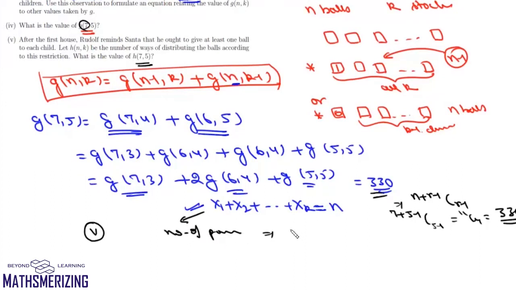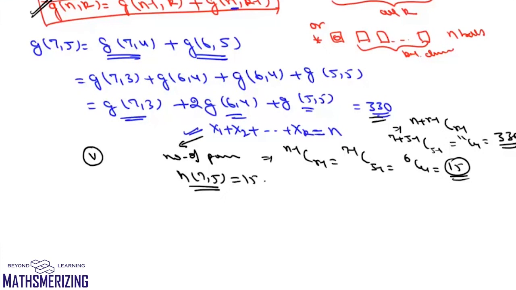The number of positive integral solutions is given by (n-1)C(r-1). So in this case, it will be 7 minus 1, 5 minus 1, and there will be 6C4, and 6C4 is nothing but 15. So the value of H(7,5) will be 15.